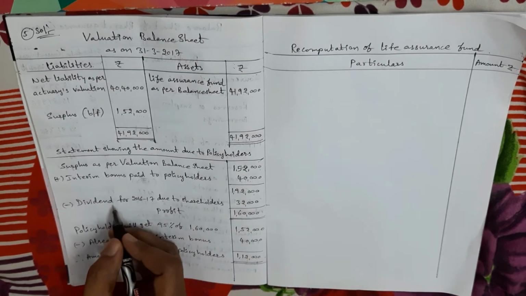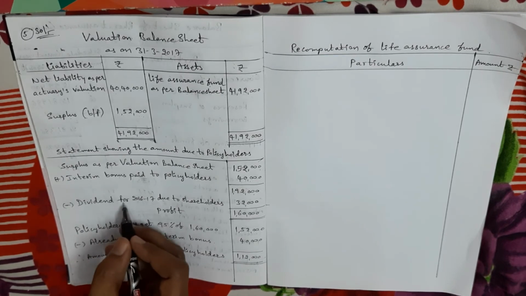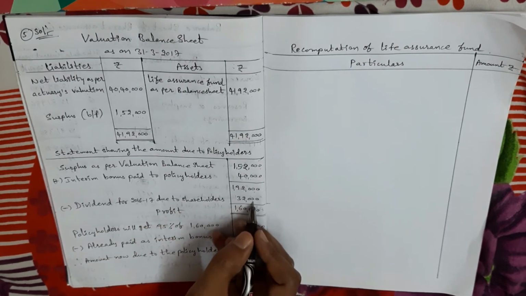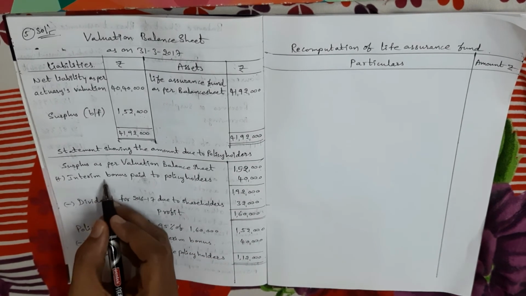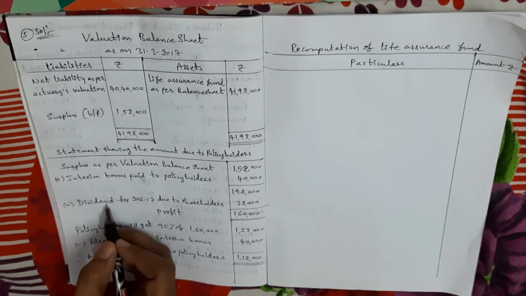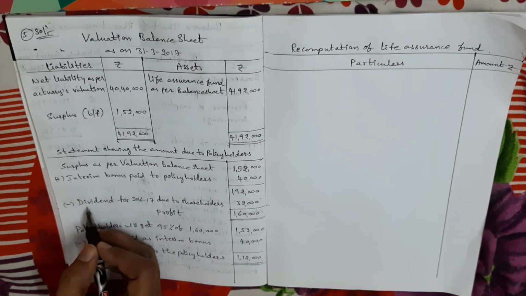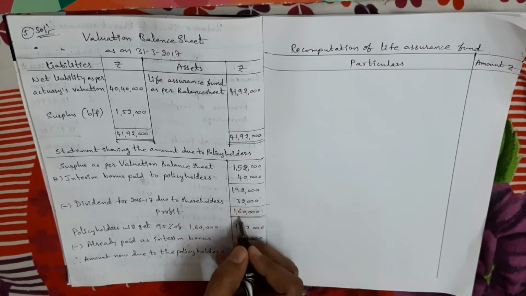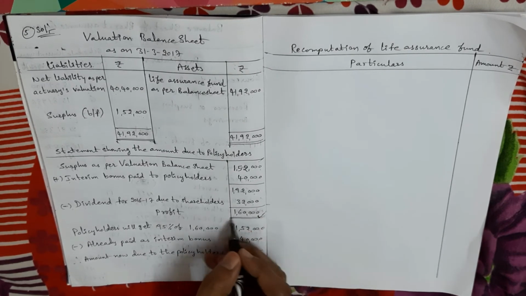Next, one more adjustment is there. What is that? Dividends. Dividend is due, like an expense due. What is the dividend amount due? Dividend for the 2016-17 year due to shareholders is 32,000. So this dividend amount due we have to deduct. Advance paid interim bonus we have to add. If any dividend amount is due, that amount we have to deduct. This is last year dividend amount due. By deducting the dividend amount, I got 1 lakh 60,000. So my dears, this is the true profit. 1 lakh 60,000 is the true profit.